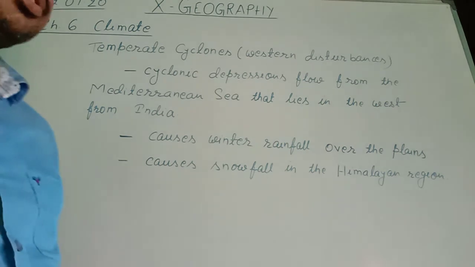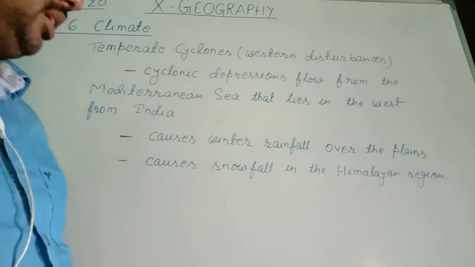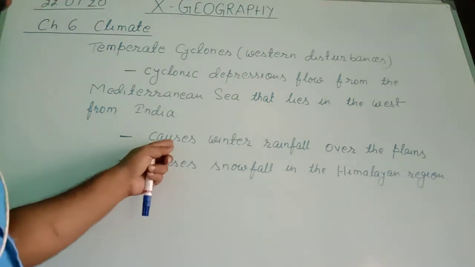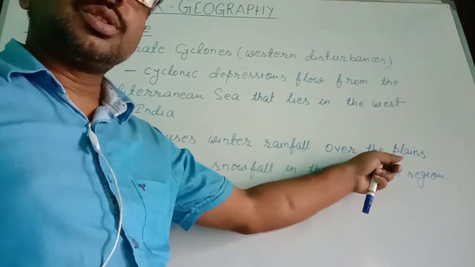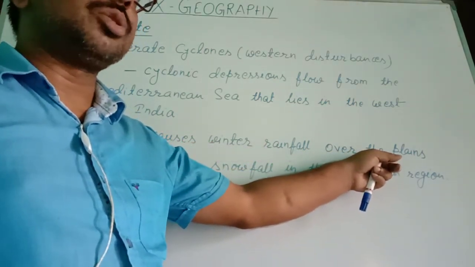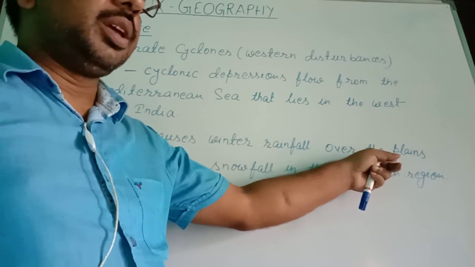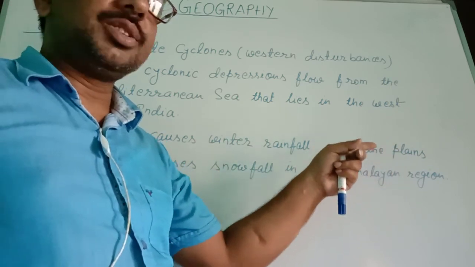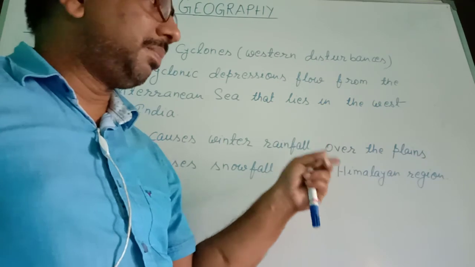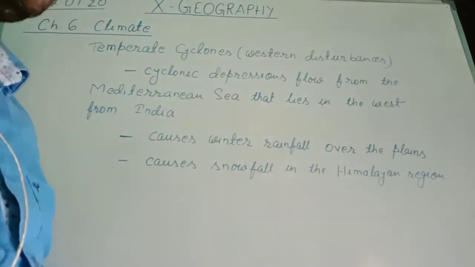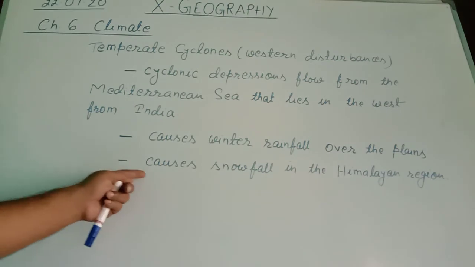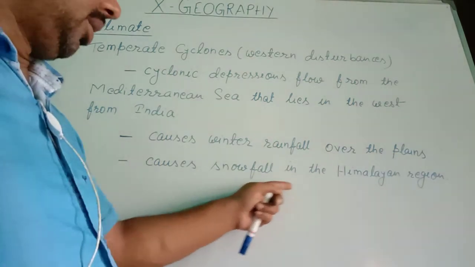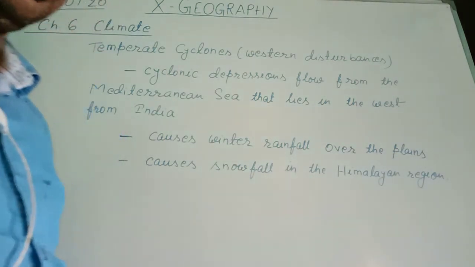As these winds enter in India, they cause winter rainfall over the plains. Over the plains means plains of North India. We can consider a few states such as Haryana, Punjab, Delhi, Western UP, and it causes snowfall in the Himalayan region.